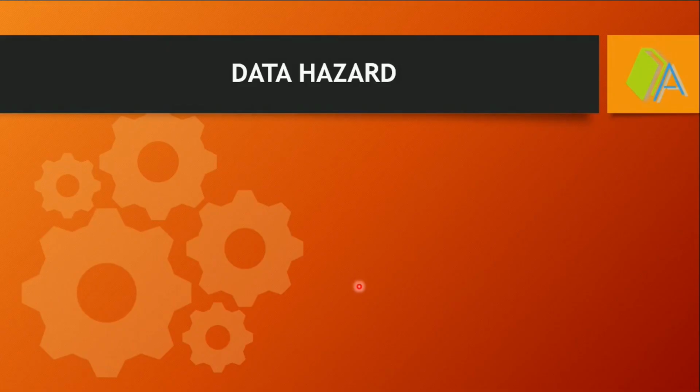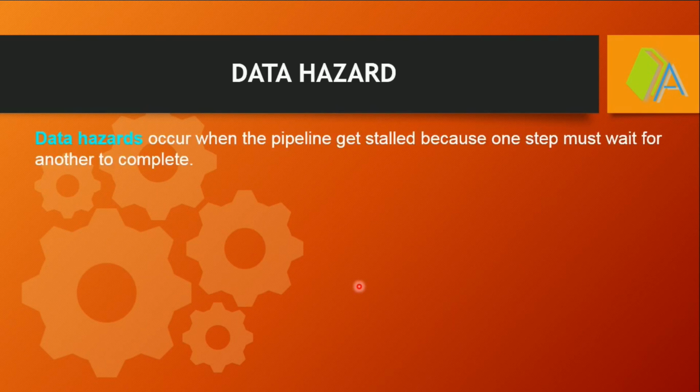Hello everyone. In this video we are going to discuss data hazards which occur in the pipeline data path. A data hazard arises mainly due to the data dependency between two or more instructions. In case of a data hazard, the pipeline gets stalled because one instruction may be waiting for the result from another instruction.